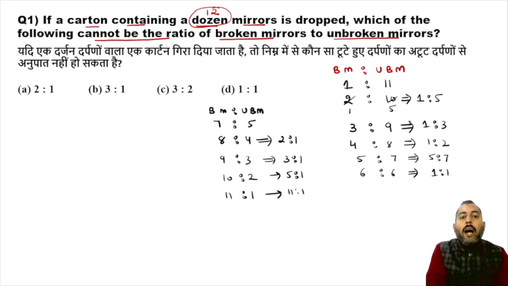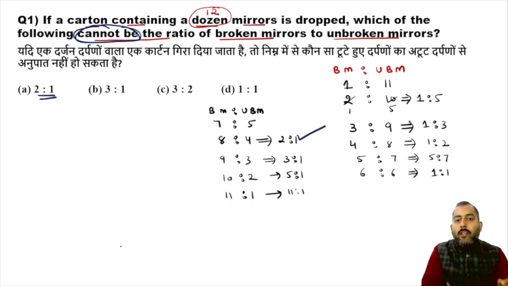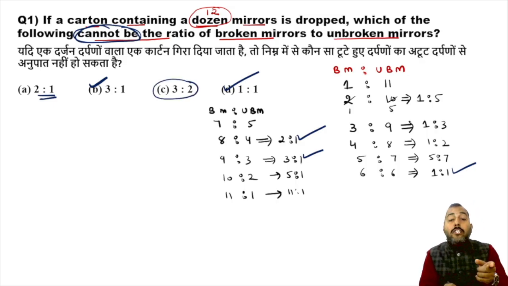So these are the possible ratios. We want to find out the ratio which cannot be possible. 2 is to 1 is possible, we have seen it. 3 is to 1 is possible, we have seen it. 1 is to 1 is also possible. But the only ratio which is not possible here is 3 is to 2.